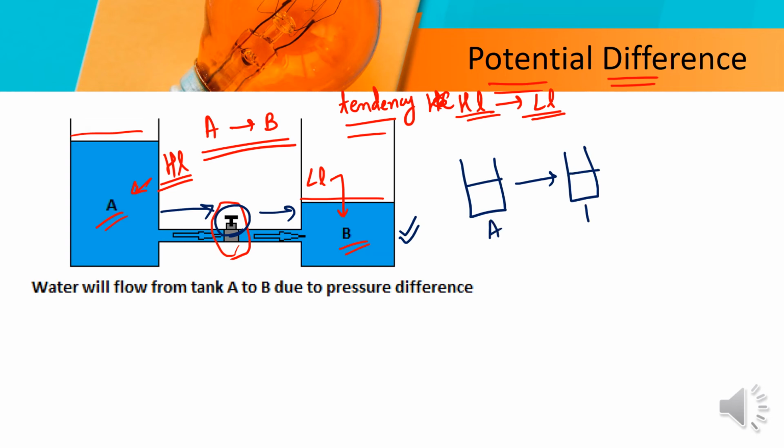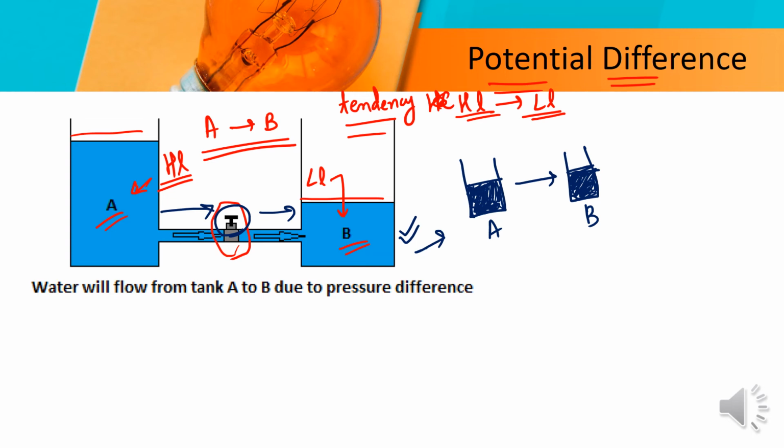Means the level of A and B will be the same, then only the flow of water will stop. So this is the example here: the water will flow until A and B come to the same level.